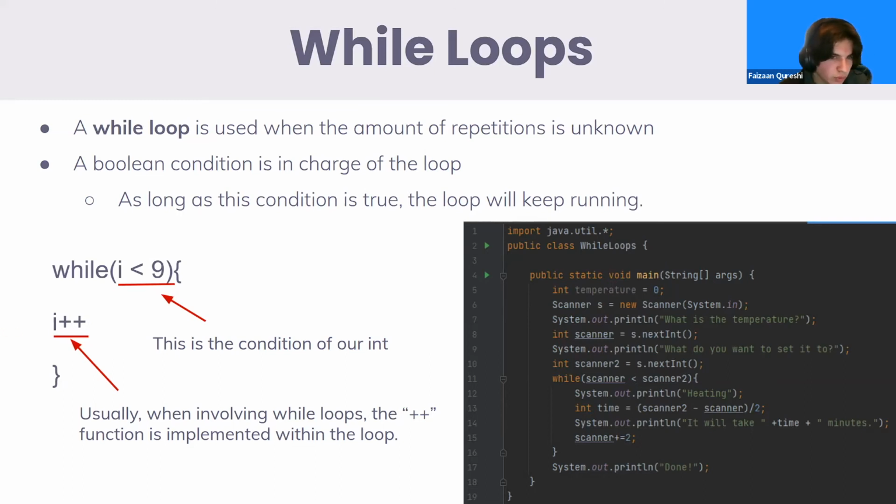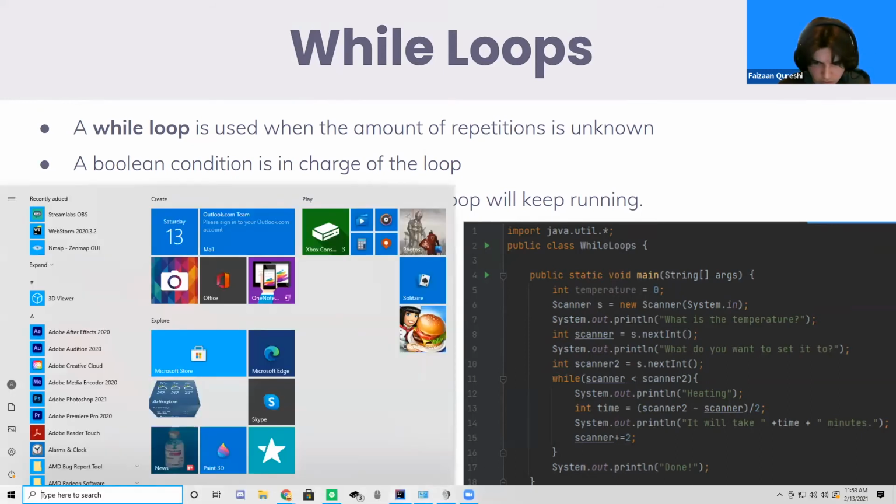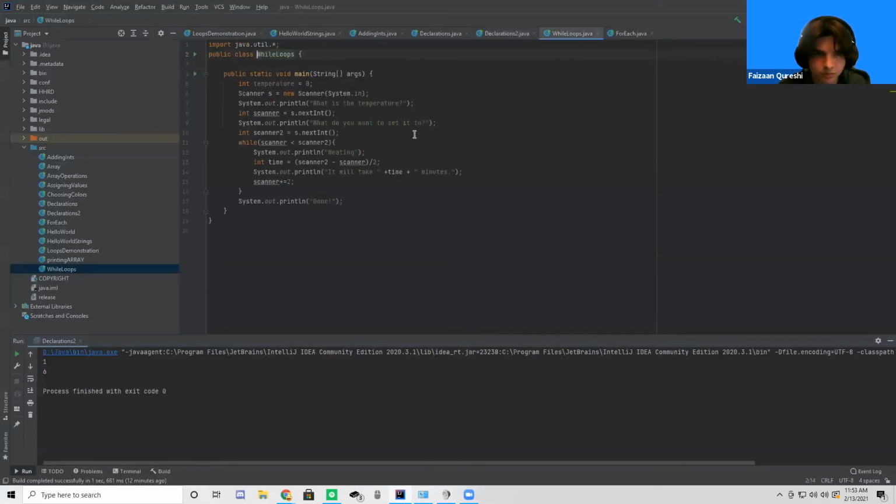So in a while loop, a Boolean condition is in charge of the loop. Essentially, you're going to have a true or false statement. For example, in while i is less than 9, if it's true, then it's going to run the code. If it's false, it's going to exit out of the loop. So it's that true or false Boolean that it's looking for in a while loop. Let me just open up Eclipse to show this example.